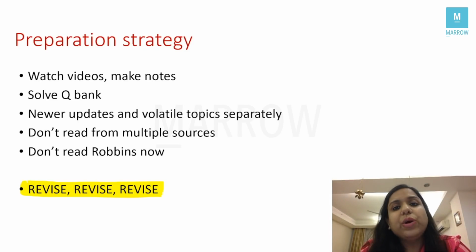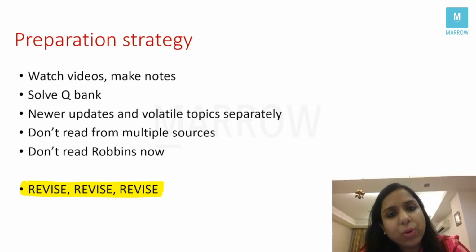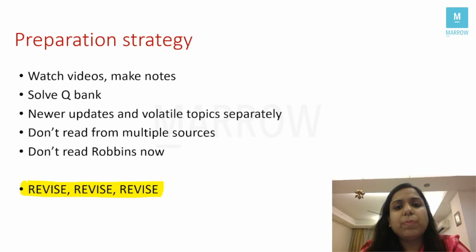Now, for newer updates and volatile topics, I always tell the students to make a separate copy for all the subjects, or in a single copy, you can write down the newer updates and volatile topics or tables for all the subjects, right? Don't read from multiple sources. That's the most important thing.